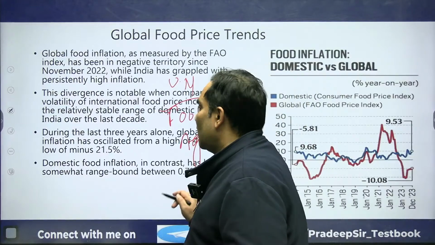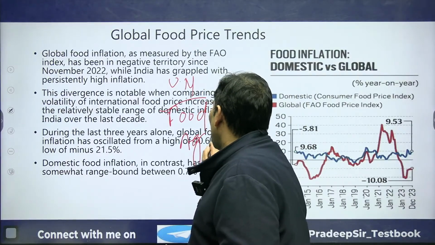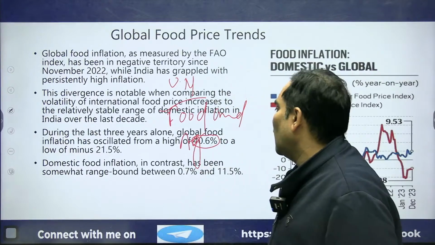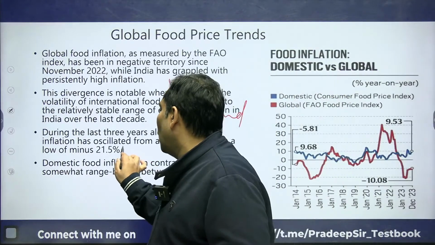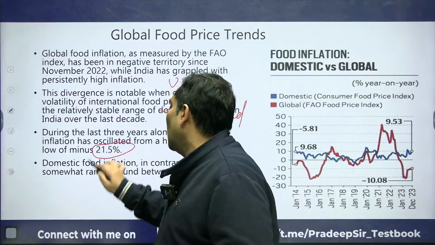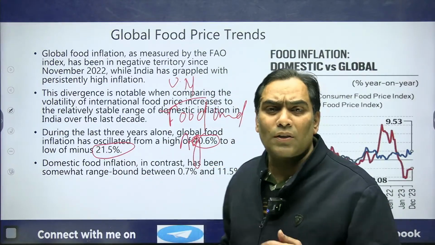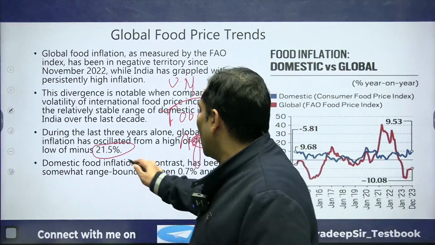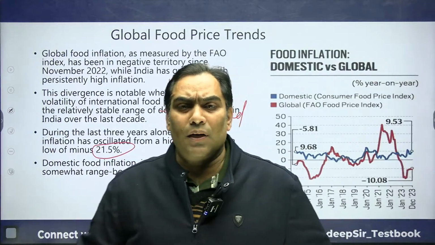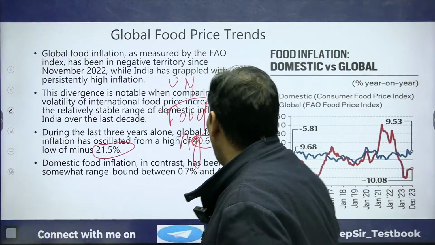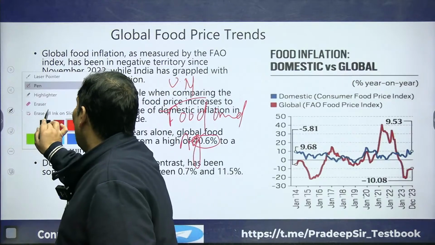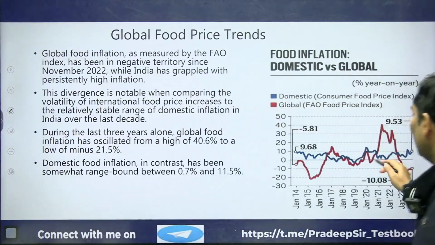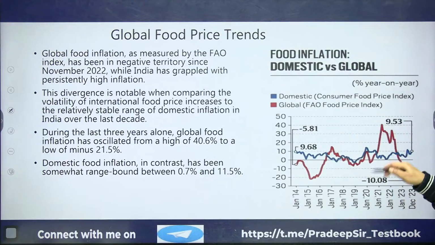That volatility is such that sometimes the food inflation is 40.6% and sometimes it is as low as minus 21.5%. That means positive 40.6% to negative 21.5%. So that much fluctuation, and I have given the graph as well.